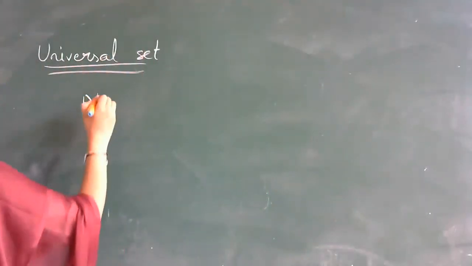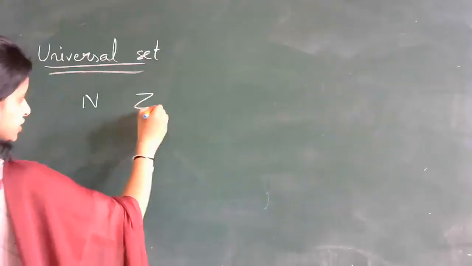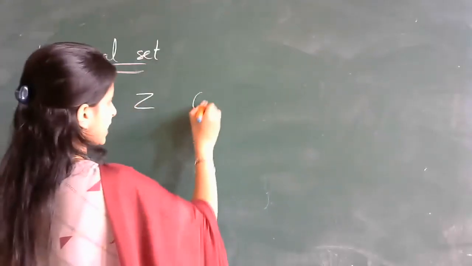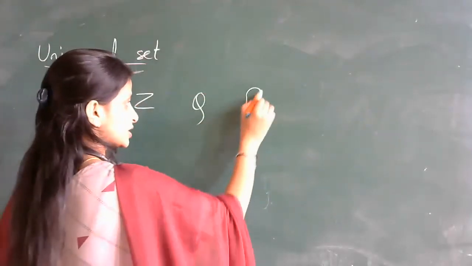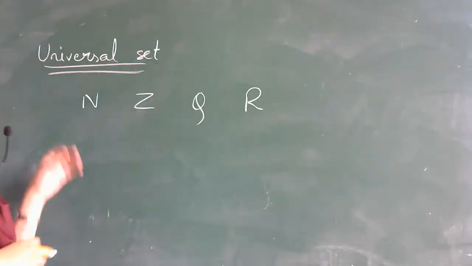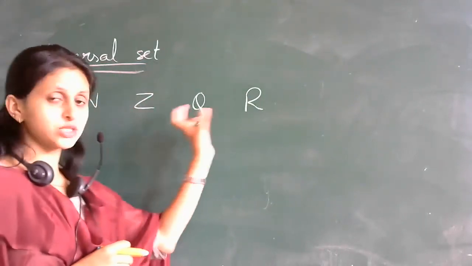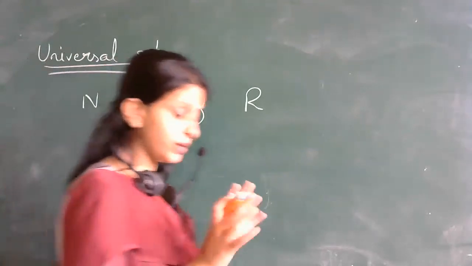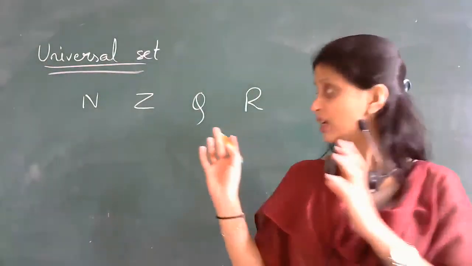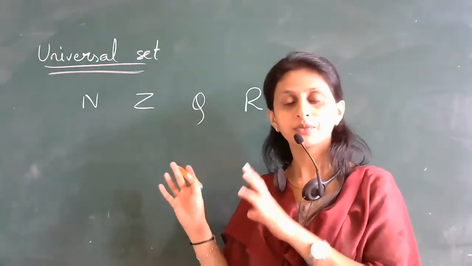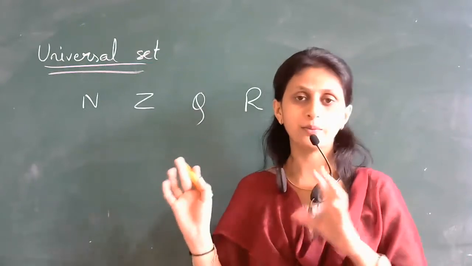See, for example, suppose I consider the set of natural numbers. Also let us consider the set of integers. Let us consider the set of rational numbers. I will also consider the set of real numbers. Now, if we are speaking with respect to this problem of consideration, we are speaking about the problem of numbers.